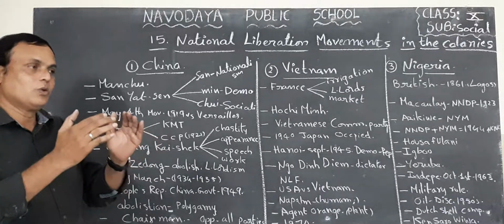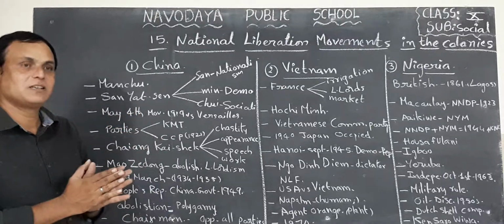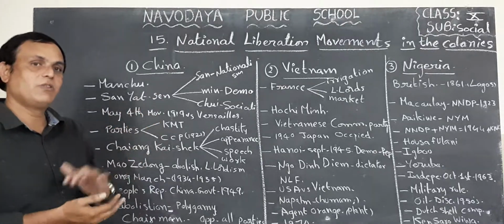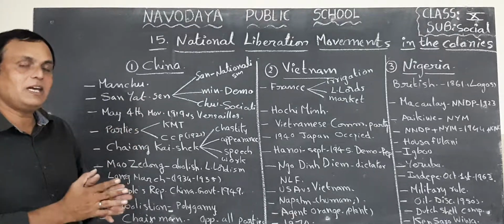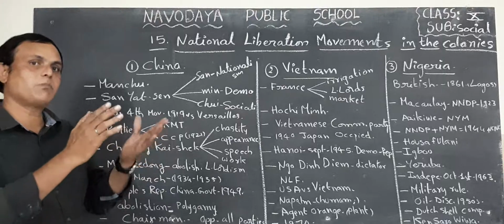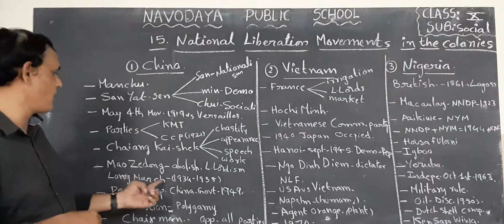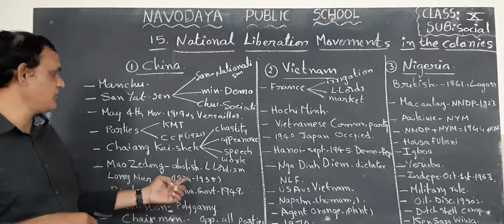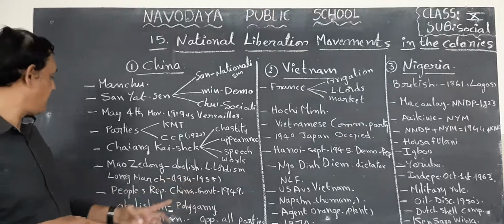He wanted to look after the welfare of women, that means the marriage system, divorce system, equality, etc. That is why many people supported Mao Zedong. He started a rally, that is the Long March, between 1934 and 1935. It succeeded.